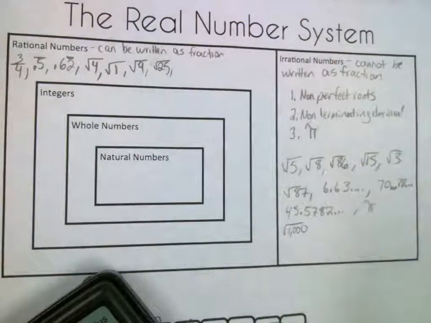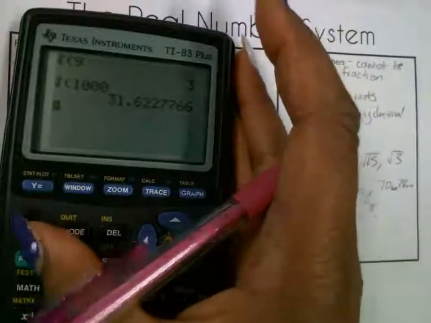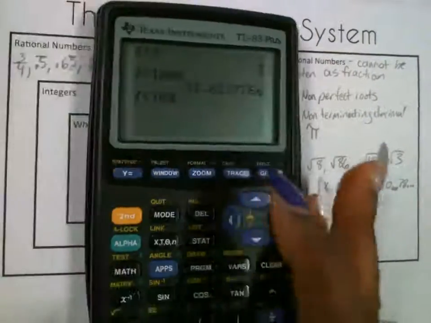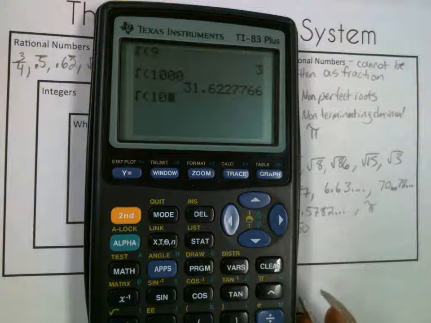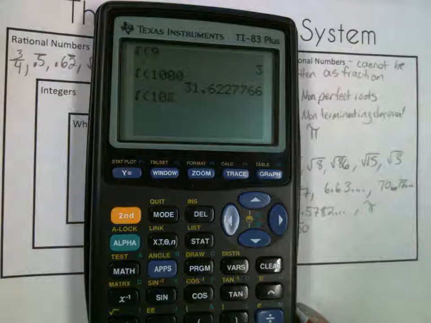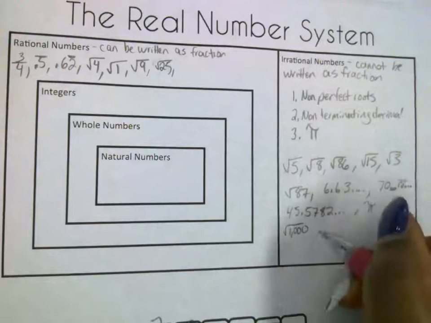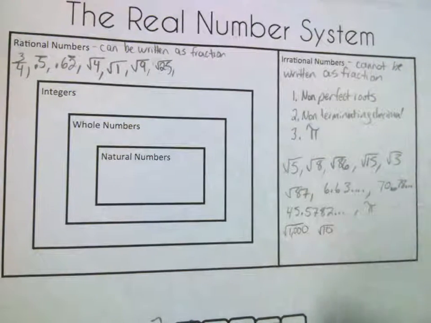Anybody else? Yes. The square root of 10. When I type in the square root of 10, what does that give me? What number can be multiplied times itself to give me 10? 5 times 5 is 25. It's not one. You see? That's irrational. Square root of 10. Do you see that? Okay.